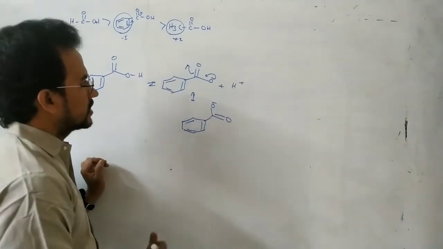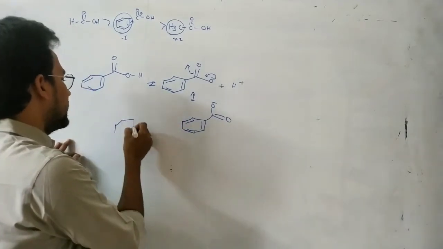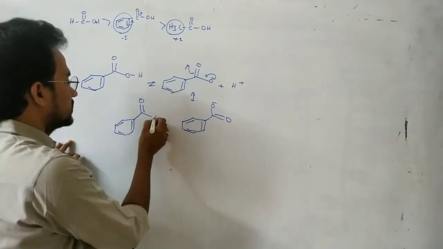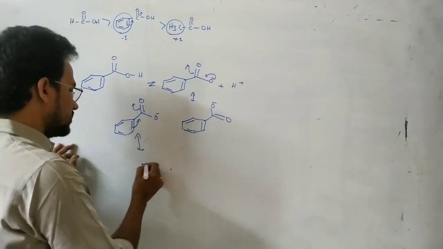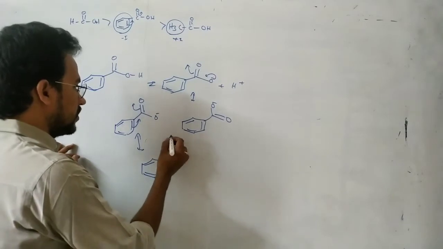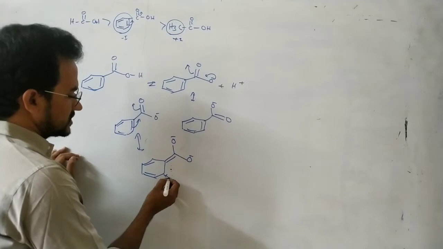Why? Because in this one, this benzoate ion is also involved in resonance with this pi bond. O minus, this one O minus, here plus charge.